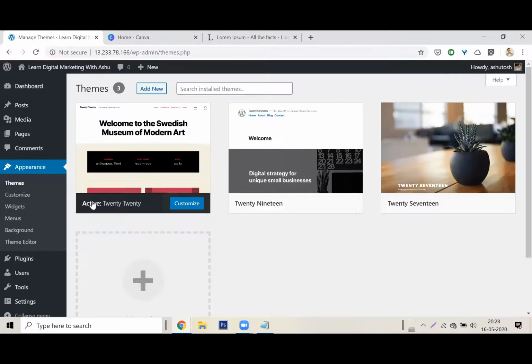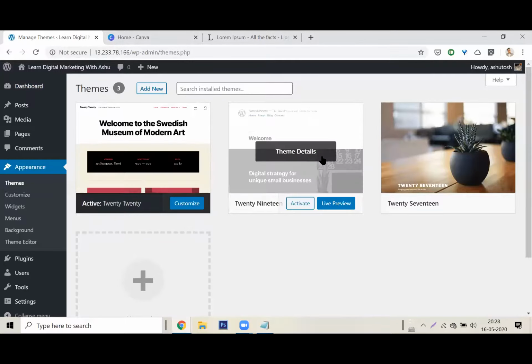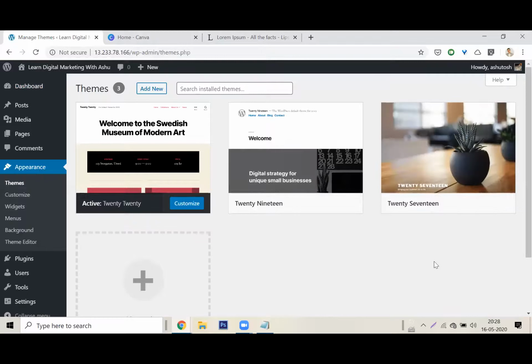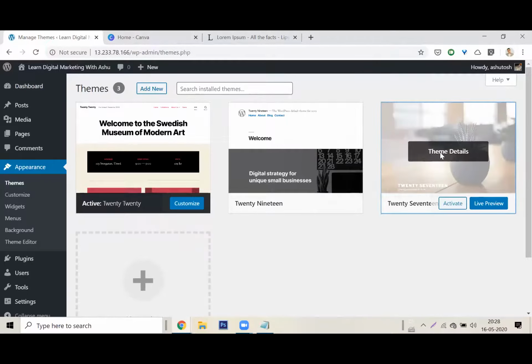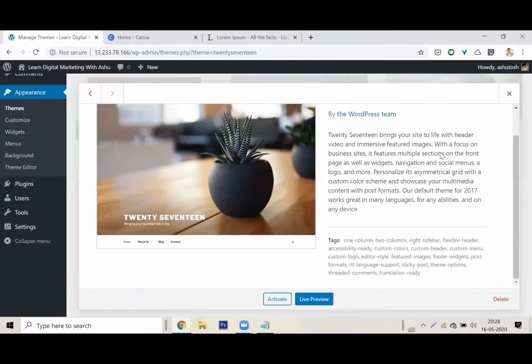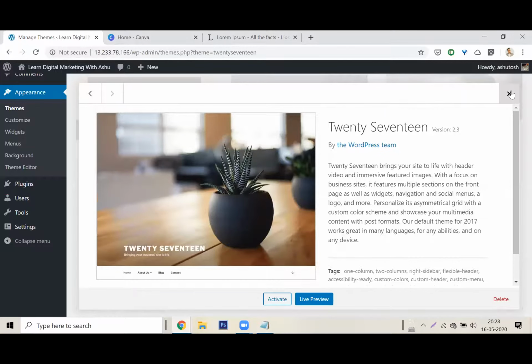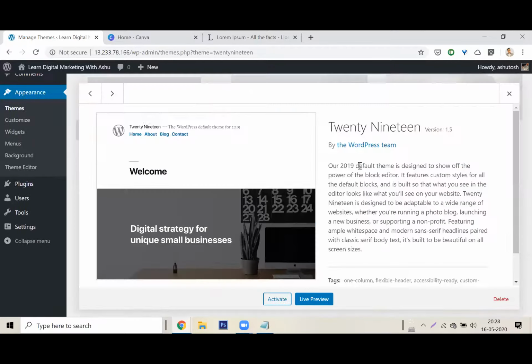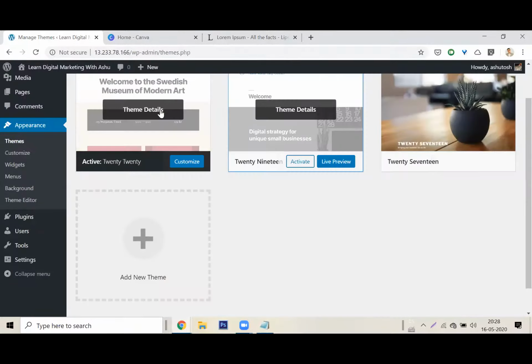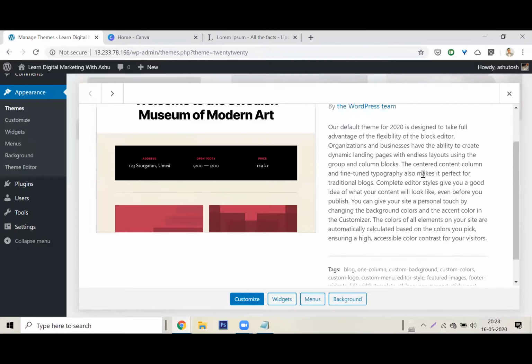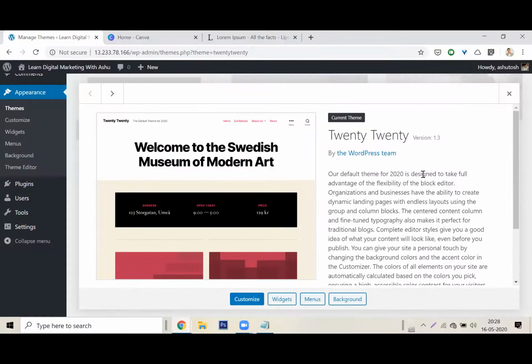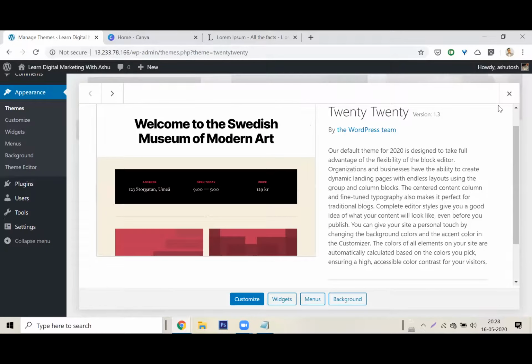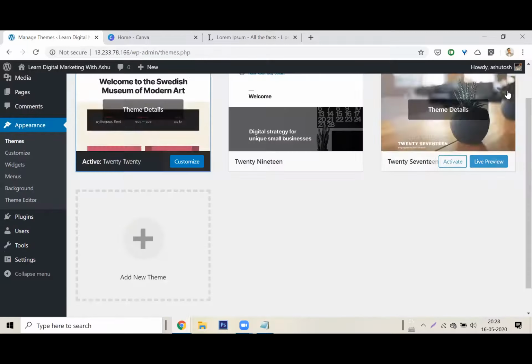Appearance, themes. Here are the default themes that are available for WordPress. These are free themes like 2017. Okay, this was a theme in 2017. This is a theme 2018. Did you notice the design for all these themes is changing? And this is a theme 2020, which is the latest theme created by WordPress. This is the free theme.